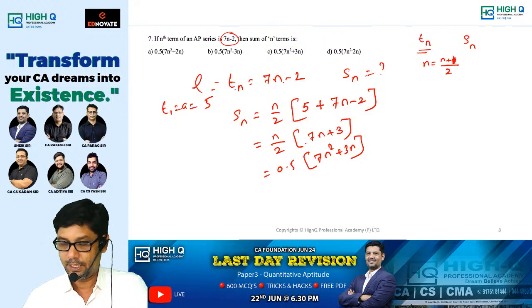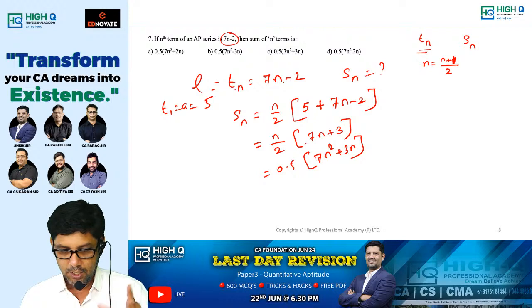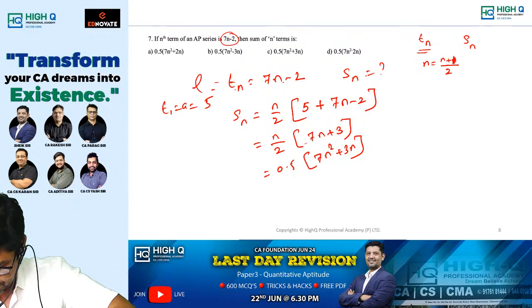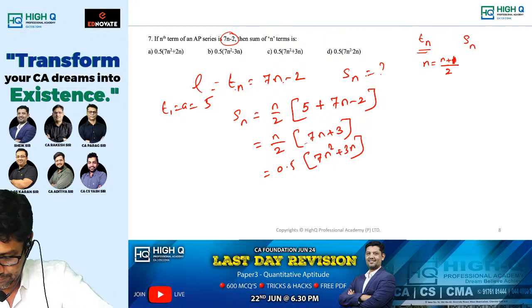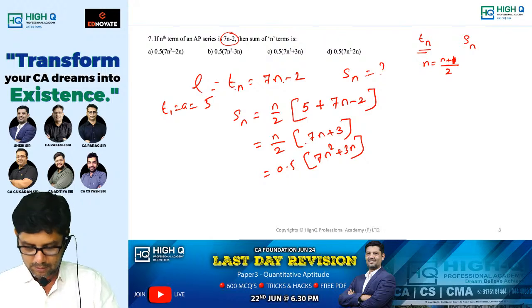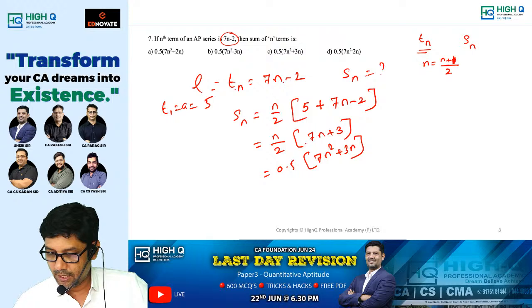Wait, my dear. There is some loose connection. Study was fantastic. Replace n as n plus 1 by 2.